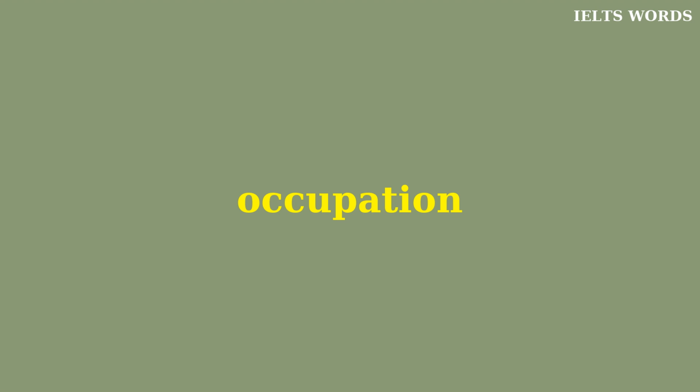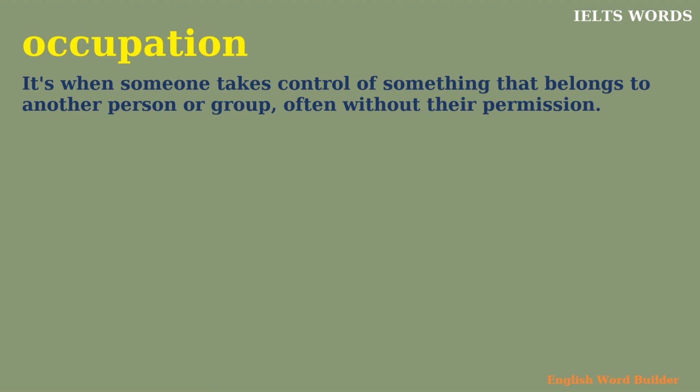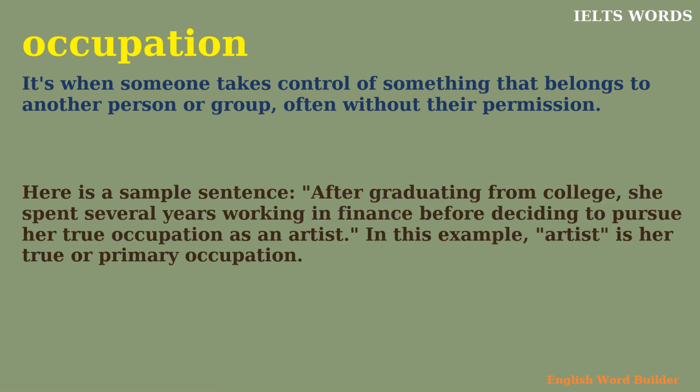Occupation. It's when someone takes control of something that belongs to another person or group, often without their permission. Here is a sample sentence. After graduating from college, she spent several years working in finance before deciding to pursue her true occupation as an artist. In this example, artist is her true or primary occupation.